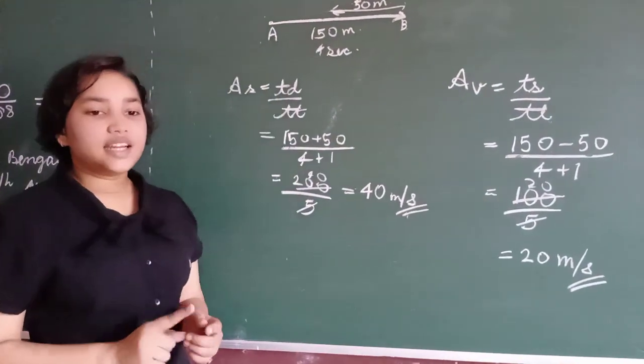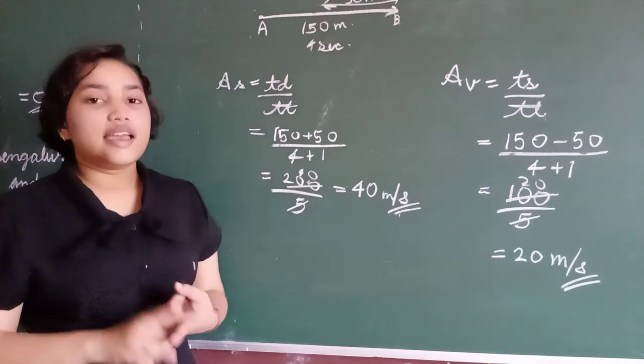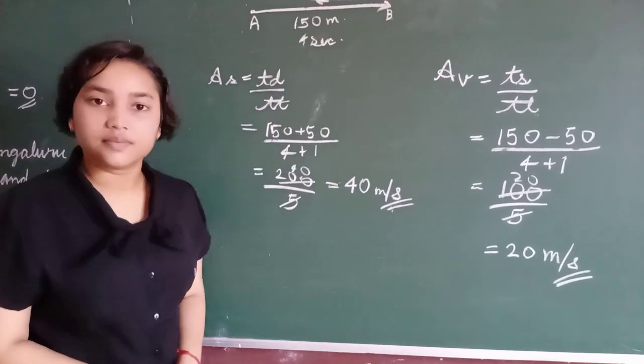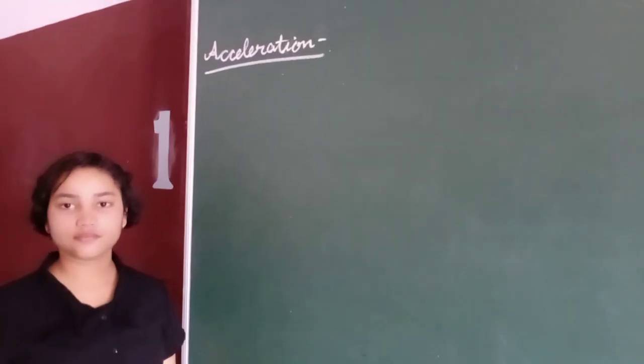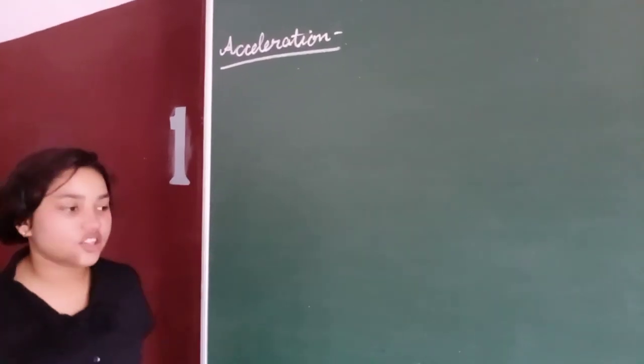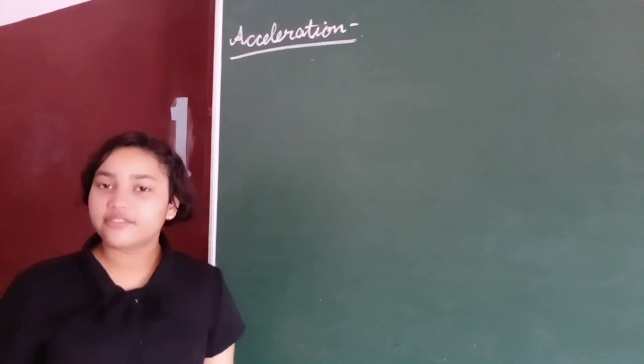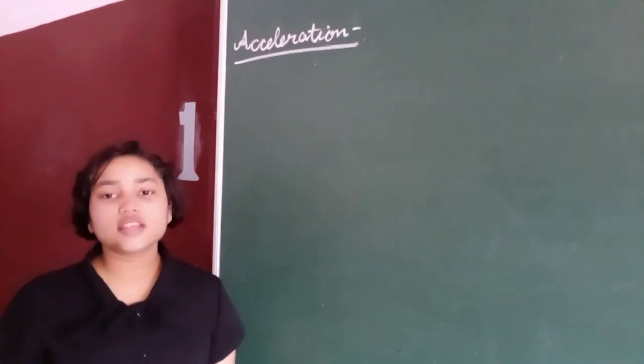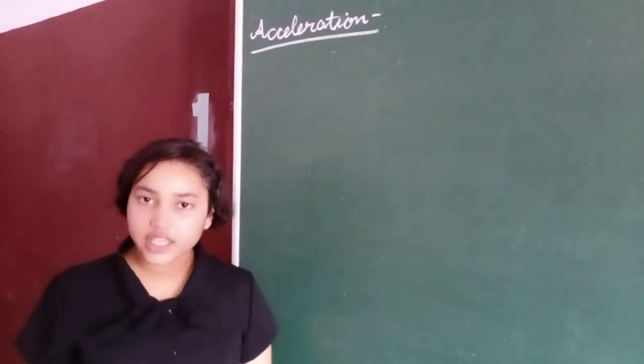So here we have completed the numericals of speed and velocity. Now we will come to acceleration. First we will see what the definition of acceleration is. Acceleration is the change in velocity with respect to time, or the rate of change in velocity.